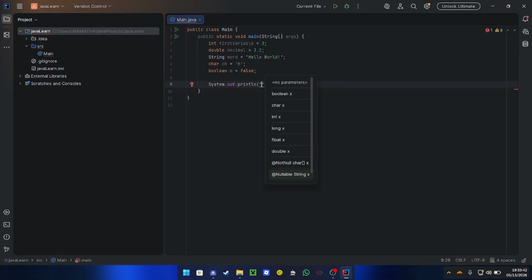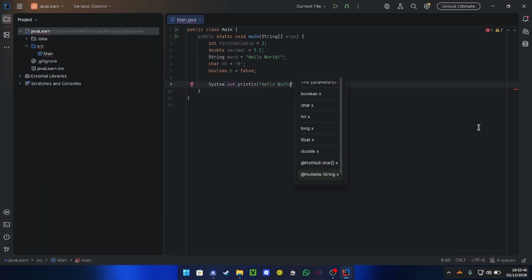So we can say, for example, hello world, and then close everything with a semicolon. Everything has to end with a semicolon, as you can see here. So now if I go ahead and run, it should open a terminal.